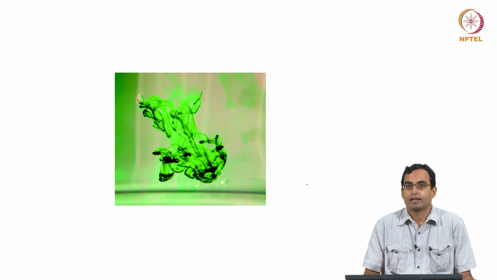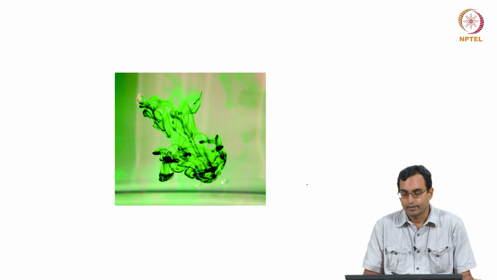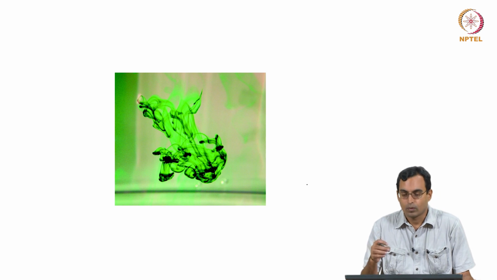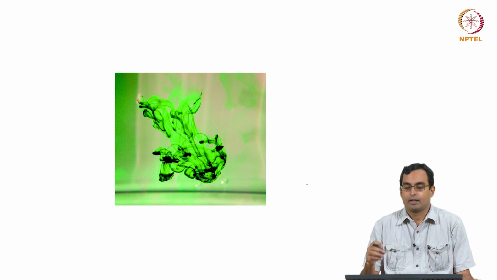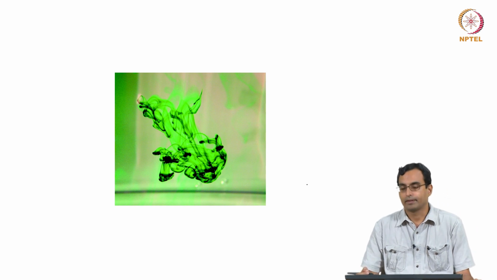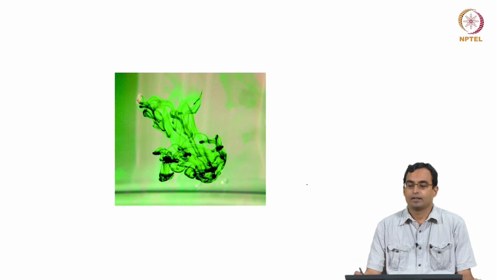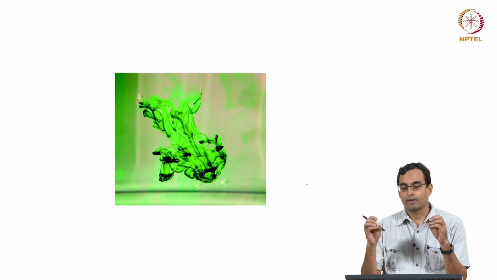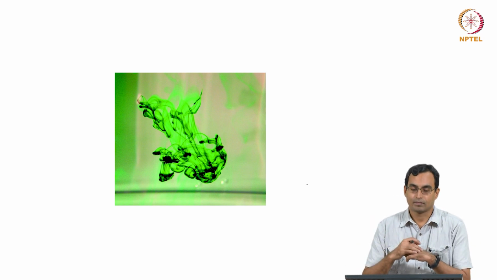I have another example here of a dye mixing in, say, water. For example, if you put food coloring into water, it mixes. If I look at this as a control volume, I have two substances which are mixing, and I can write the first law for this. There are many dyes where if you put them in water, there is no change in the temperature of the water.